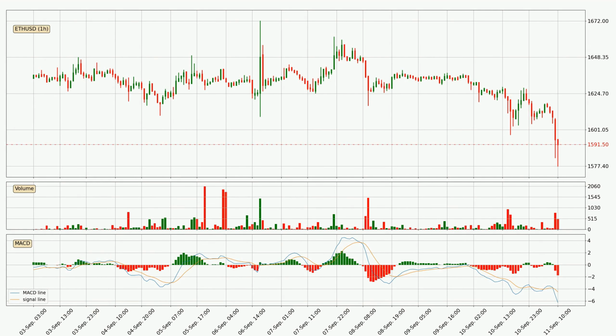Jumping to the hourly MACD, the MACD line is below the signal line, which shows that the current trend is on the downside. We can expect the price to continue going down or perhaps remain at least stable, because the MACD histogram shows the momentum currently being strong.